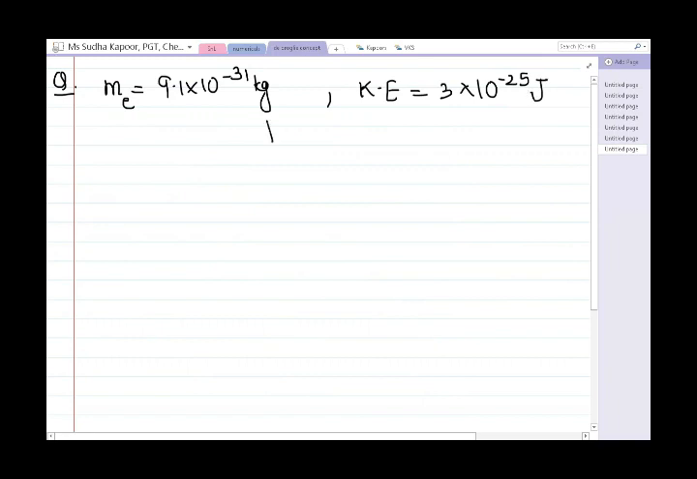What we have to calculate? We have to calculate the wavelength. As we are talking about the electrons, we are going to apply the de Broglie concept. There are two different methods of doing this question.